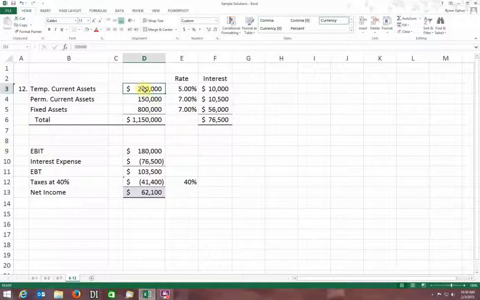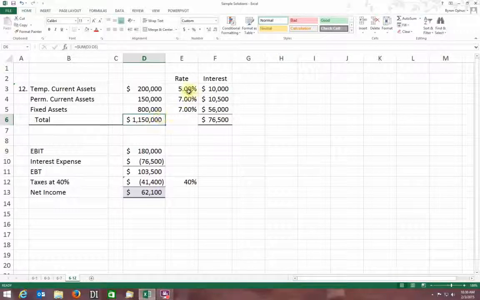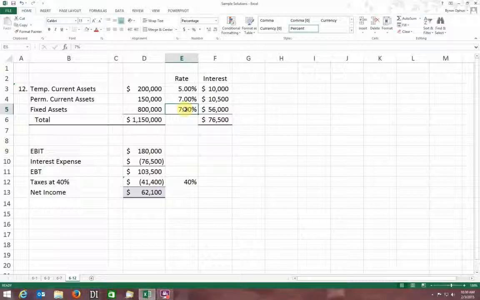So I changed my amounts. I just said I had 200 in temporary current, 150 in permanent current, and 800,000 there. And I did a total. Your guys' total was what, 4.2 million. My total's $1,150,000. Okay. Then I put in my rates, and I used rates that were a little more contemporary, I would say.